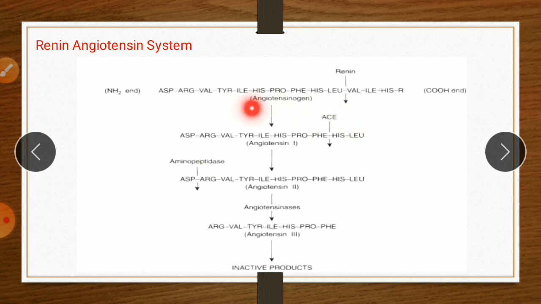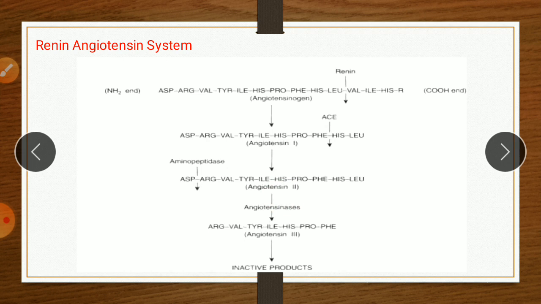So angiotensin first is a decapeptide with 10 amino acids, but angiotensin second is an octapeptide with 8 amino acids after the hydrolysis by ACE. This angiotensin second is the main target.